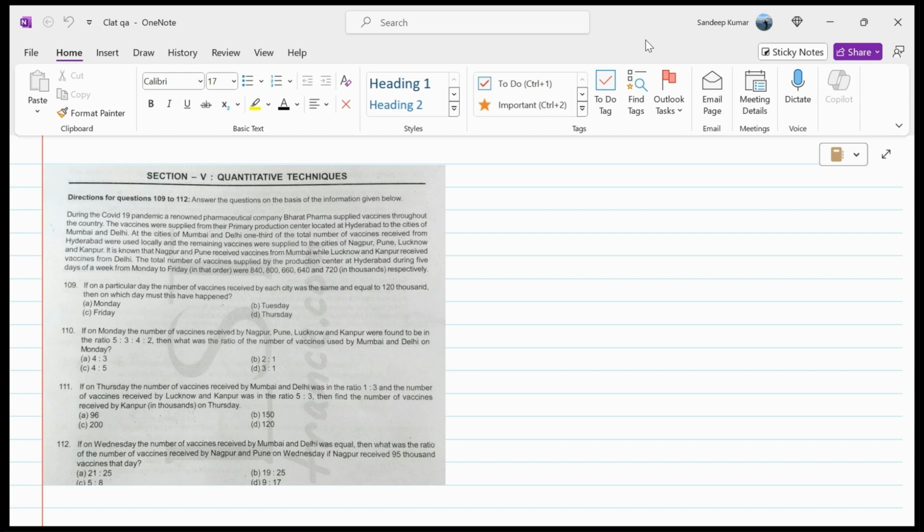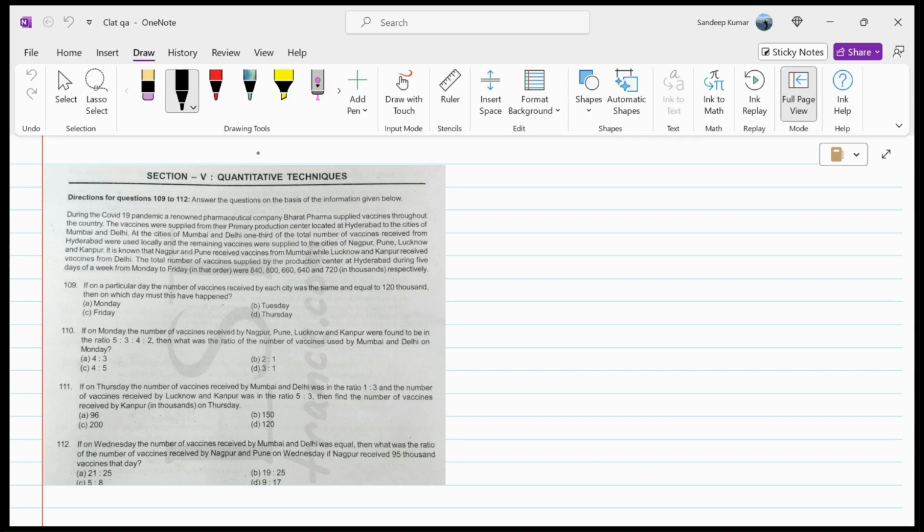So we are having, during the COVID-19 pandemic, a renowned pharmaceutical company, Bharat Pharma, supplied vaccines throughout the country. The vaccines were supplied from their primary production plant at Hyderabad to the cities Mumbai and Delhi.